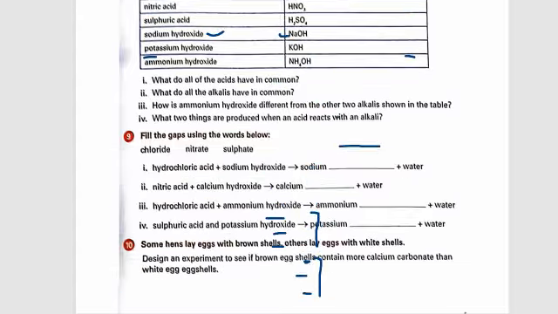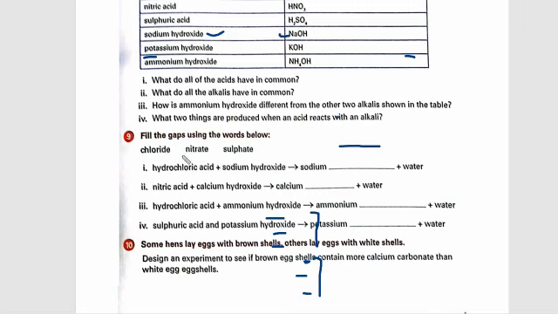How does ammonium hydroxide differ from the other two alkalis shown in the table? What do you think about it? You're supposed to get your answer by reading the neutralization reaction topic, and above that topic you will get the answer. I have just given you a hint about when it is considered acidic and when it is considered a base. The last question is basically question number 9.